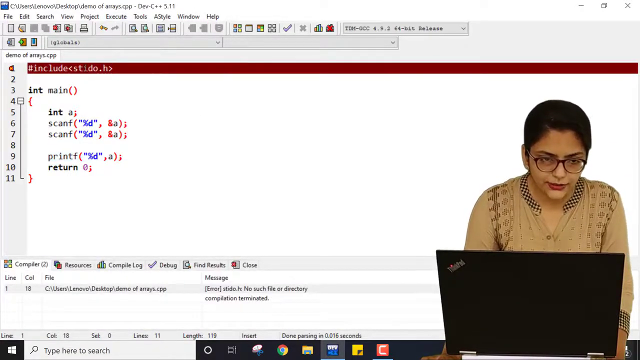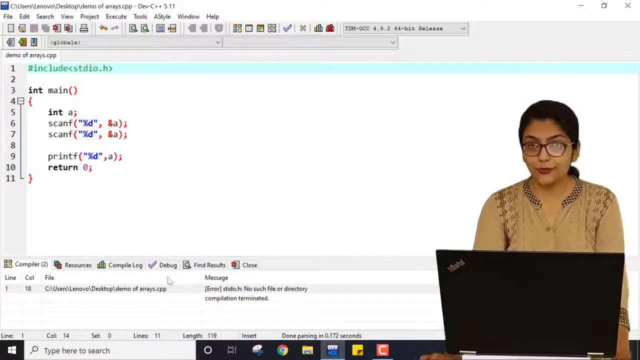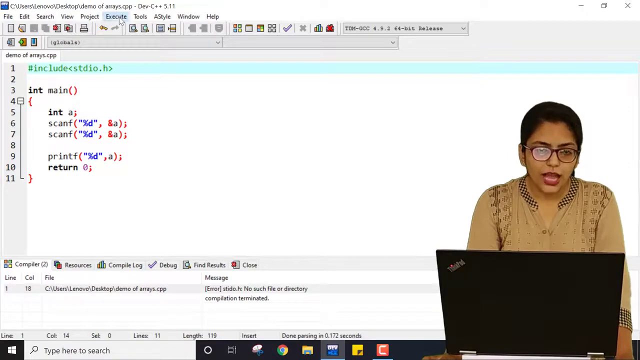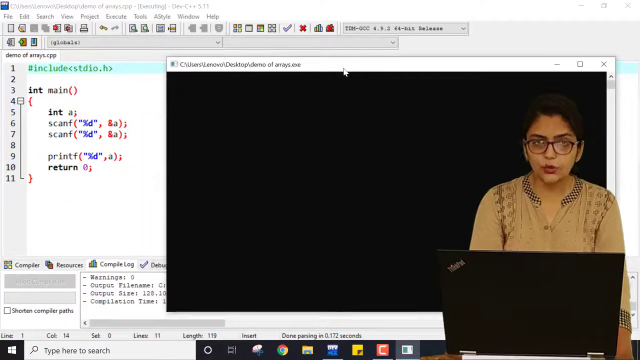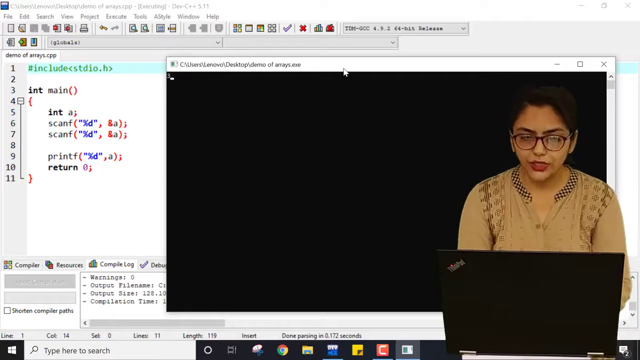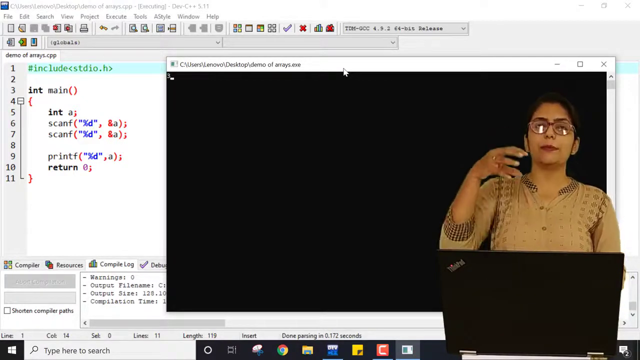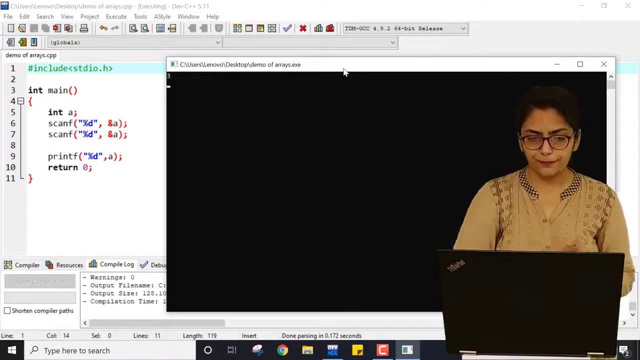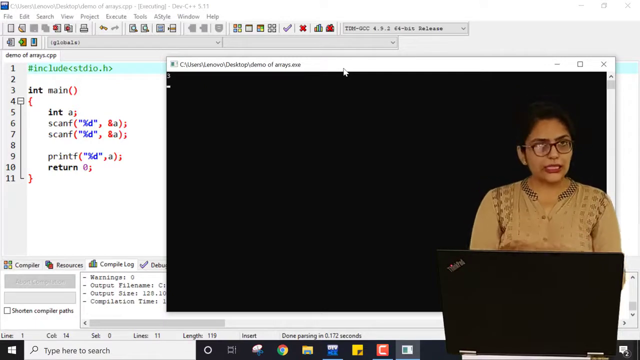Include stdio. The spelling was wrong. Now, if I compile it and run it, it is asking me to enter one value. So I'm entering 3. As soon as I hit enter, the value 3 will be added to my bucket of A. So if I print the value of A right now, it will be 3.